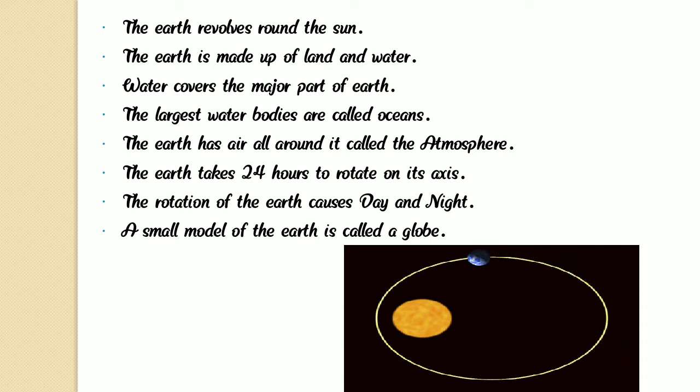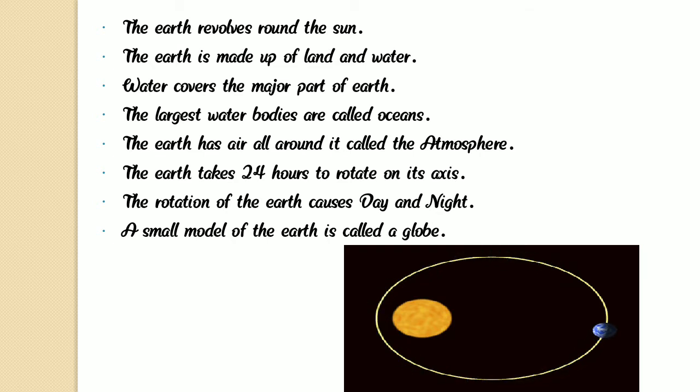The earth takes 24 hours to rotate on its axis, and the rotation of the earth causes day and night. Why do we have day and night? Because of the earth's rotation, we can see day and night.